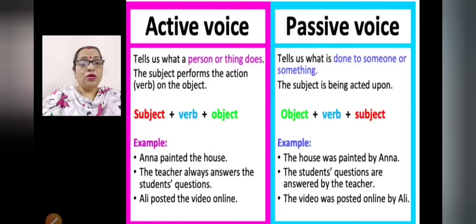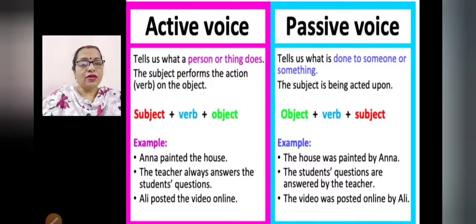The teacher always answers the students' questions. So here the object becomes the subject. So the students' questions are answered by the teacher. So here it is present tense.